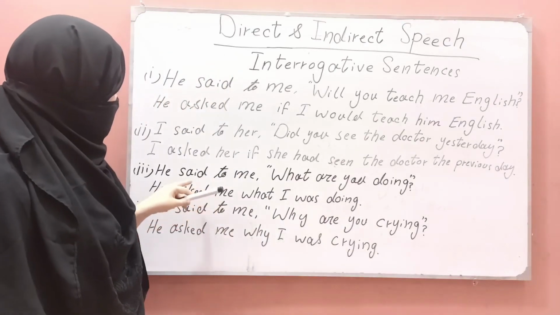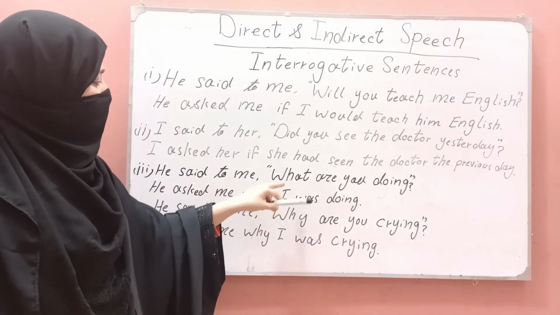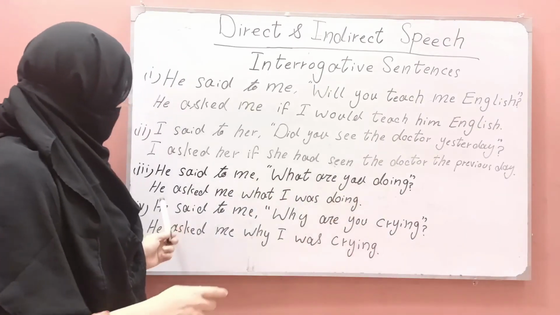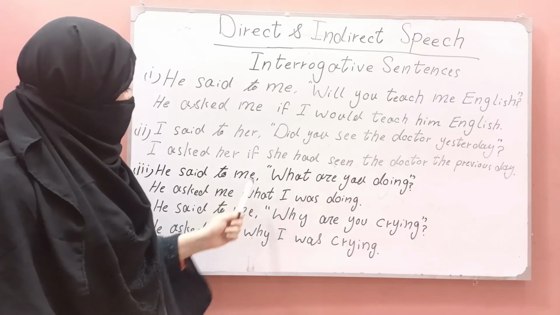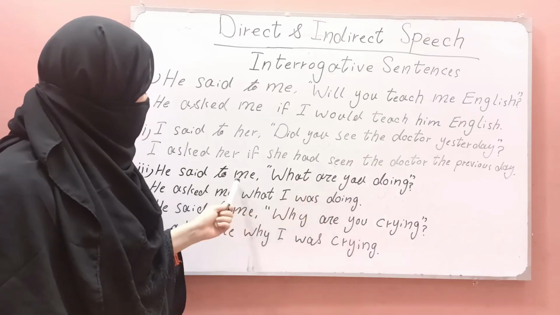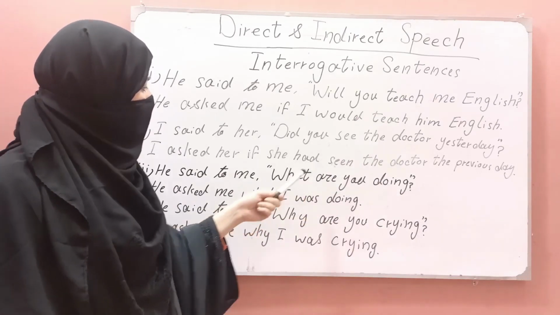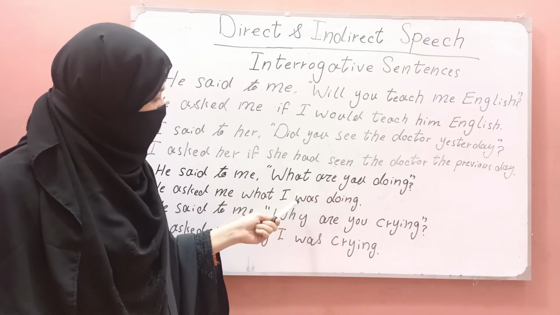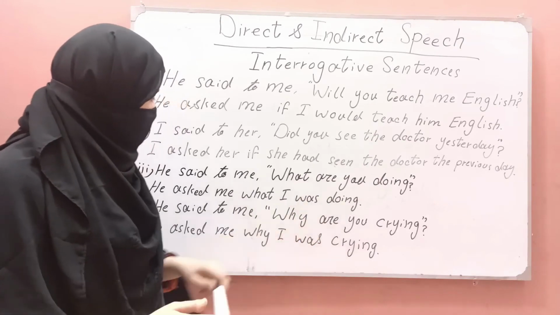And the second type of interrogative sentence is the WH family. He said to me, what are you doing? He asked me what, and you was changed into the first person I. This is present indefinite, and it will be changed into past indefinite. What I was doing.